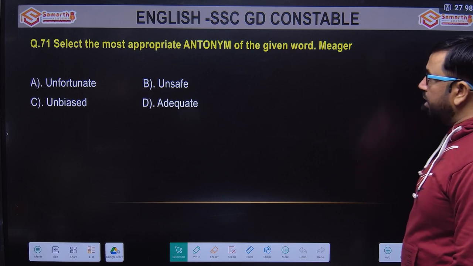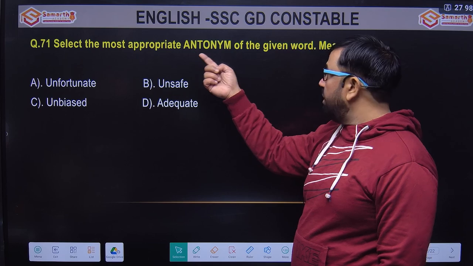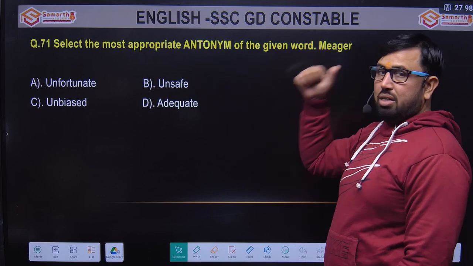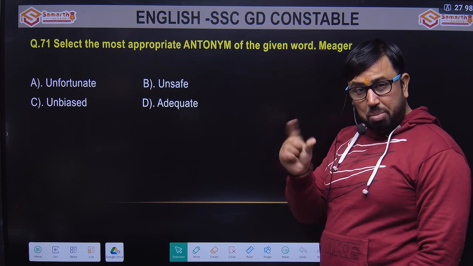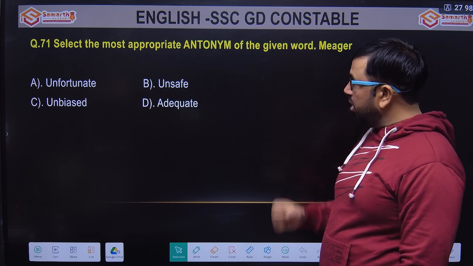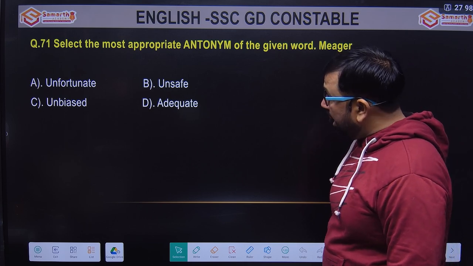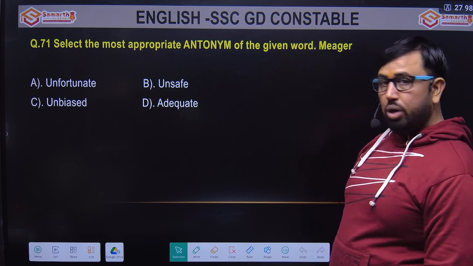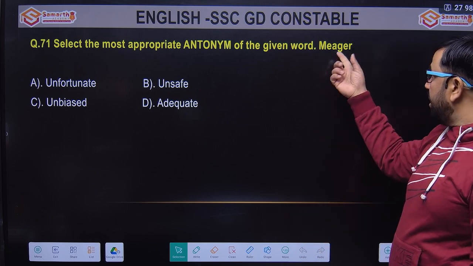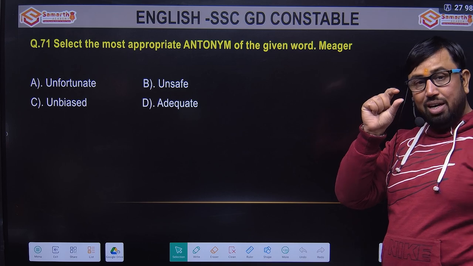We have to find the antonyms, meaning the opposite word of the given word. Meager. Meager means small, little. Options are unfortunate, unsafe, unbiased or adequate. As I just told you, meager means small, less.